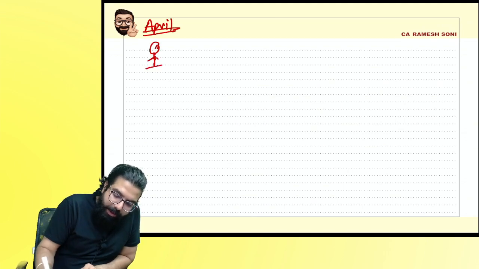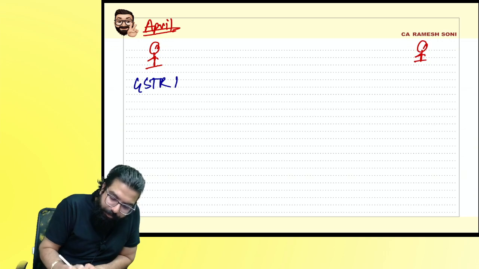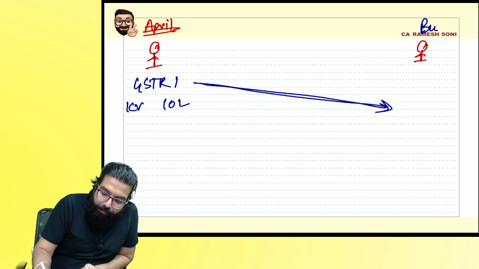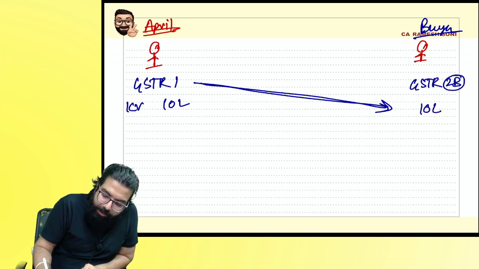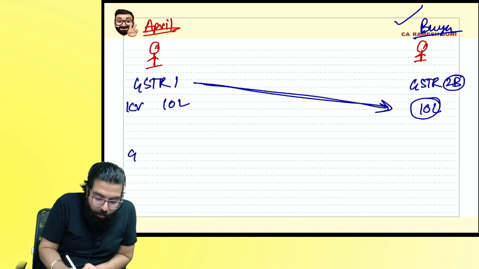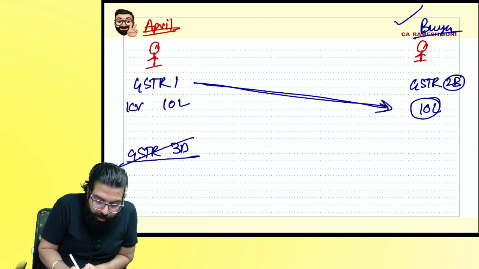I am the supplier, he is the recipient. April month ka GSTR 1 I had to file. Correct? I filed GSTR 1. I showed 1 crore ka sale, 10 lakh rupees GST. It went to the recipient, buyer. Buyer ka where? GSTR 2A and 2B. He took how much credit? 10 lakh. Aram se maja he is doing. He enjoyed the credit. When I had to file GSTR 3B for the month of April, I did not file.